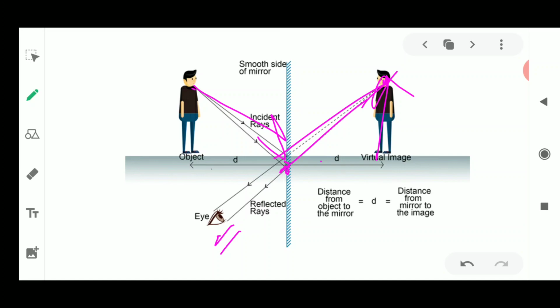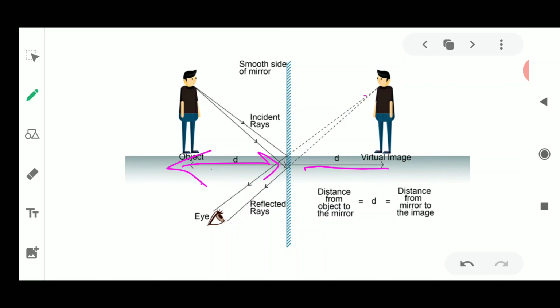So the image obtained is always a virtual image, and it is found at an equal distance, equidistant from the object and the mirror. If this distance is a small d, the image distance inside the mirror will also be small d. So the distance from the object to the mirror is always equal to the distance from the mirror to the image.